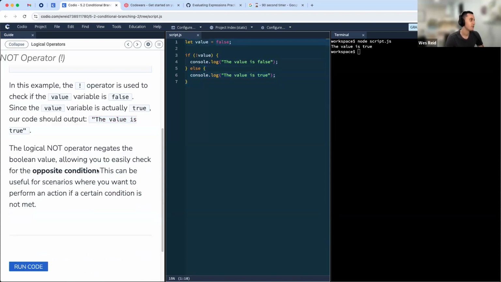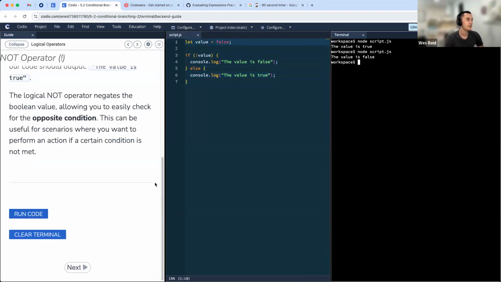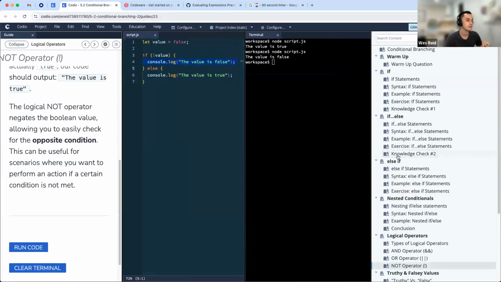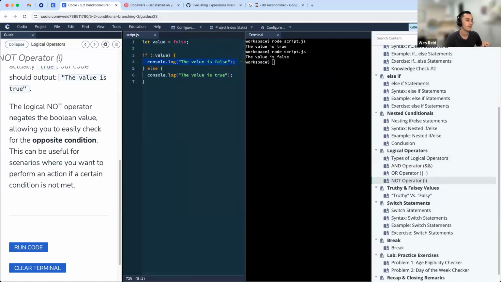If we use false, it's going to be the opposite, right? False gets flipped back to true. That means our first condition evaluates as true. And then we console log out the value is false. So the not operator just toggles us between true and false, depending on what that condition evaluates to. So it just toggles us between it.